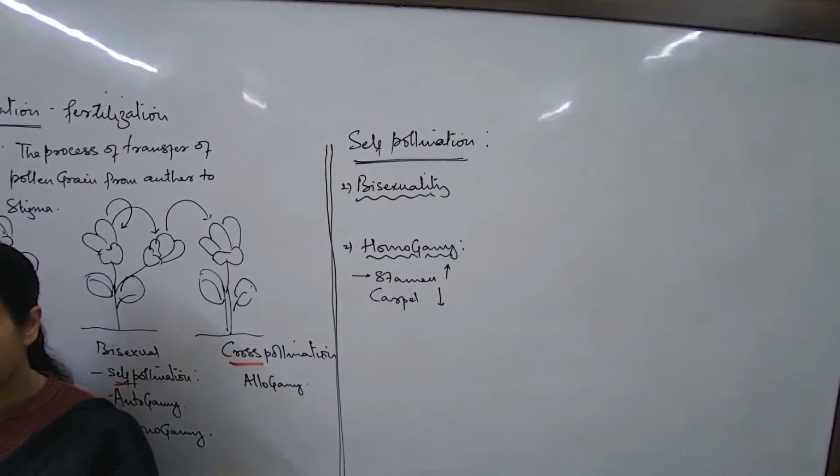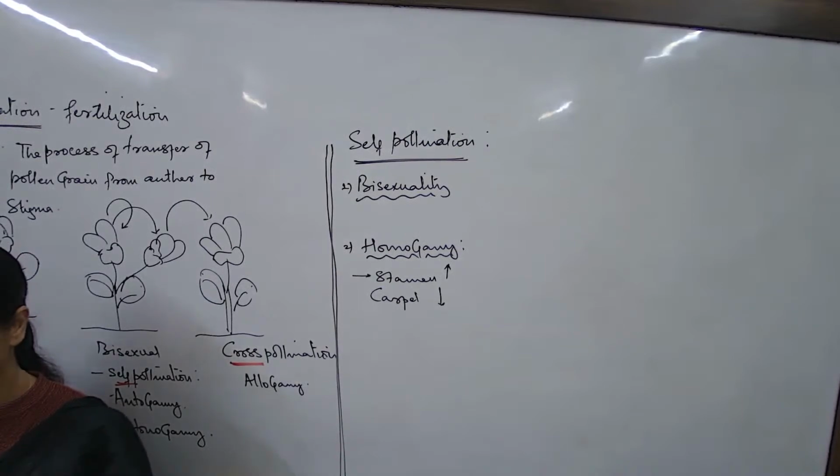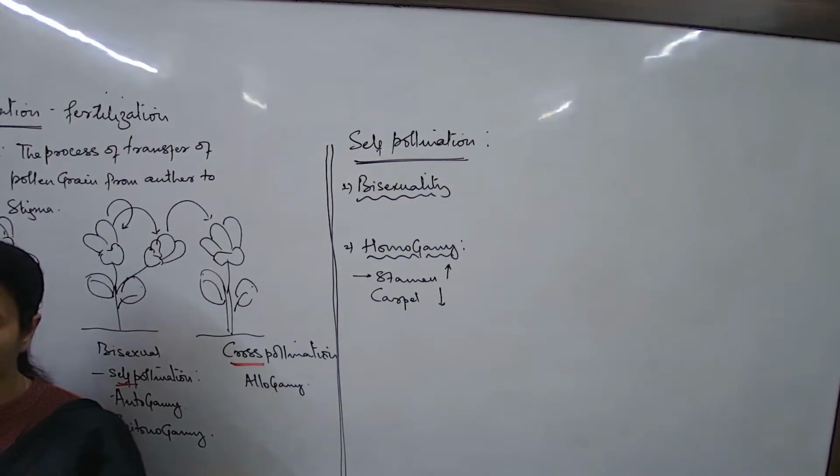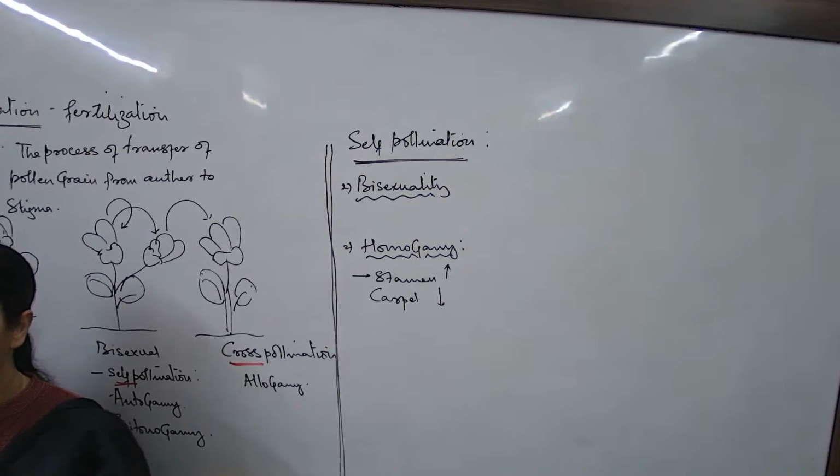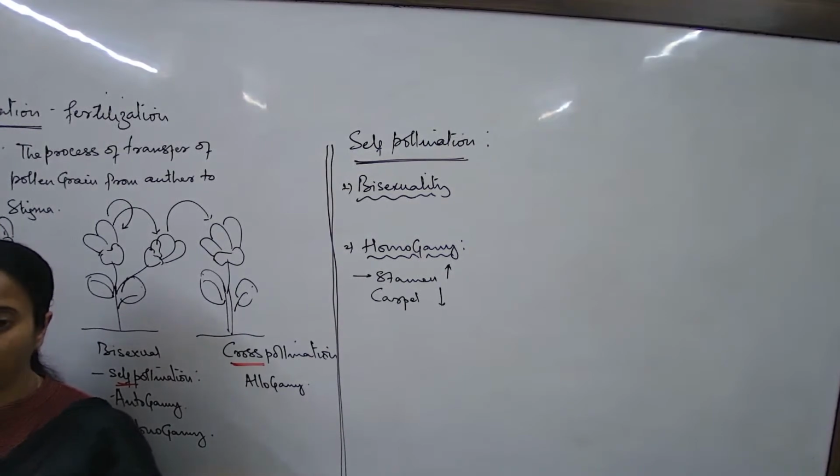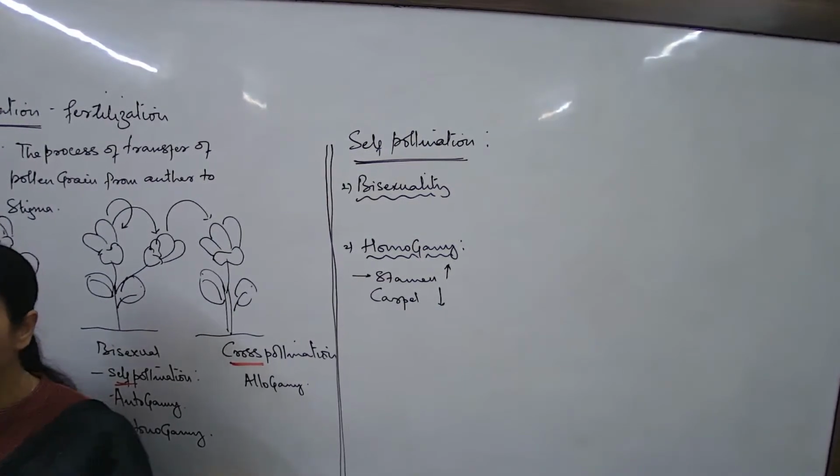What else is an advantage of self-pollination? The flower doesn't need to be colorful for insect pollination. These are the characteristics of insect pollination, and those will come later. Now we are talking about self-pollination only. What are some of the advantages? How will a plant be benefited in the process of self-pollination? The plant did not produce so many pollen.